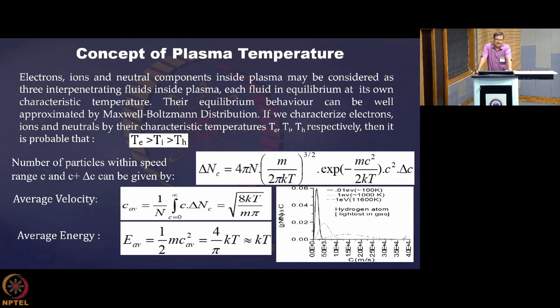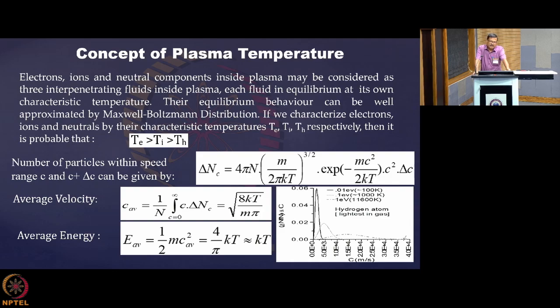I have just given here one example: we know that in an assembly of gas particles, it is the Maxwell-Boltzmann distribution which describes their speed distribution. And you know that average velocity we have calculated many times in our textbooks in earlier classes in BSc or even higher secondary. That average velocity can be computed as 1 by n integral of c delta n. Then that basically integrates over all the particles, and when you divide by n, you just get it averaged out, and that value comes to be root over 8kT by m pi.